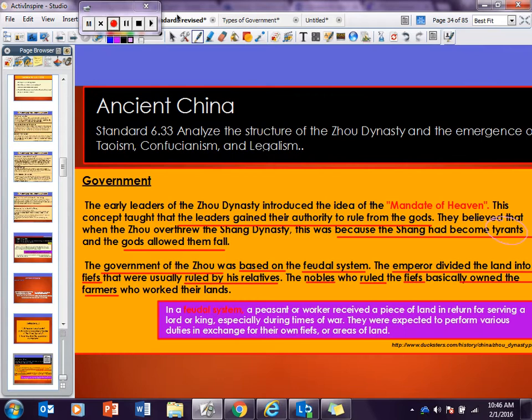Okay? So, they had a tyrant who ruled in the Zhou or Shang? In the Shang. Okay? And so they believed that the gods allowed them to fall because of that. Because he was a tyrant. That it allowed them to fall. Okay, let's go back to our notes.